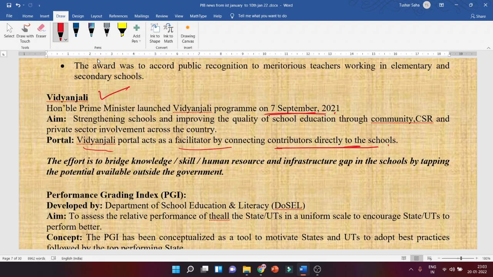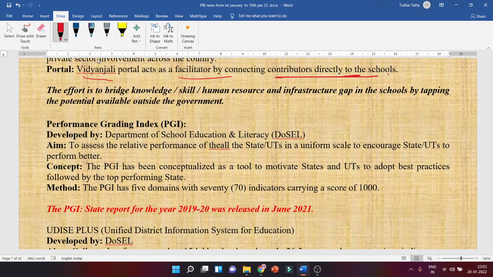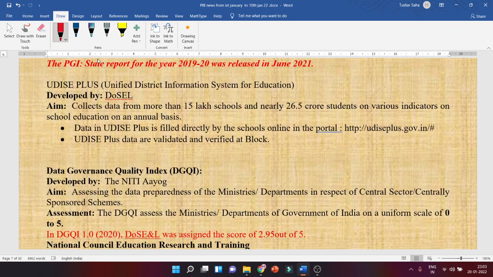Okay, then Performance Grading Index, PGI. Developed by the Department of School Education and Literacy. Aim: to assess the relative performance of all states on a uniform scale to encourage states and UTs to perform better. Okay, then what is the method? You remember 5 domains with 70 indicators carrying a score of 1000. Right? These are a few things that are very important.